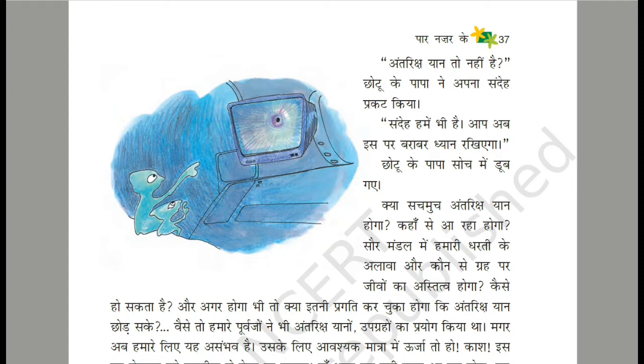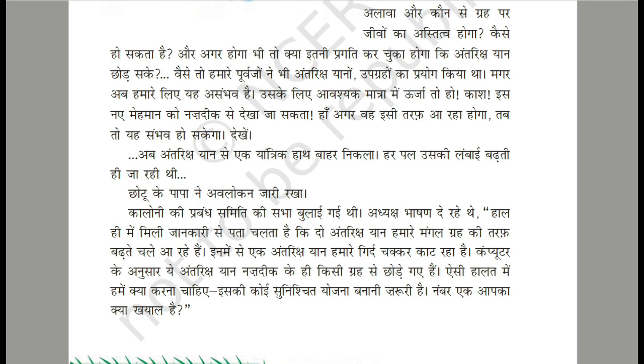This gas can be seen from close range. If he is coming in this direction, then it will be possible. Now a mechanical arm came out of the spaceship. Its length was increasing every moment. Chotu's father continued his observation.